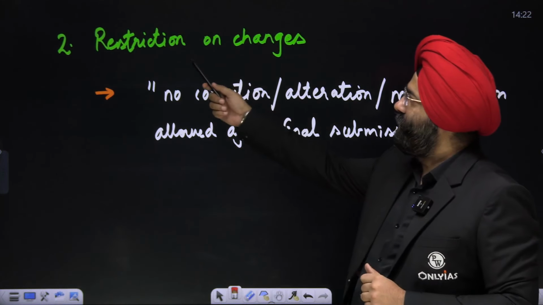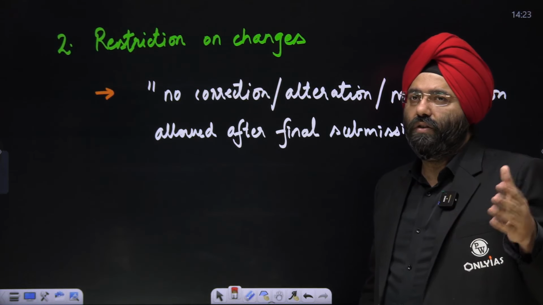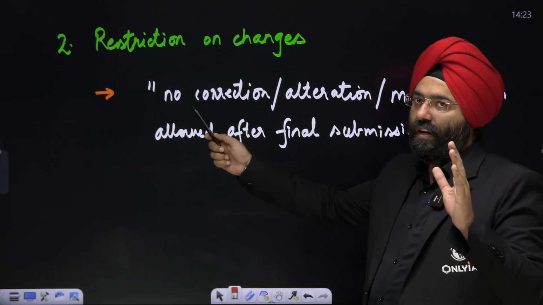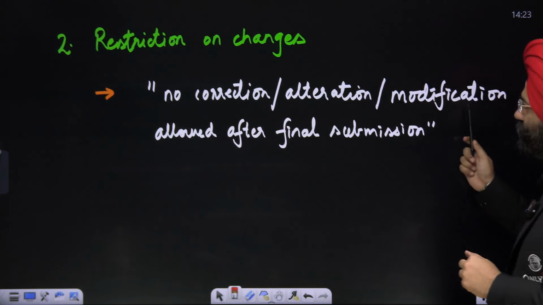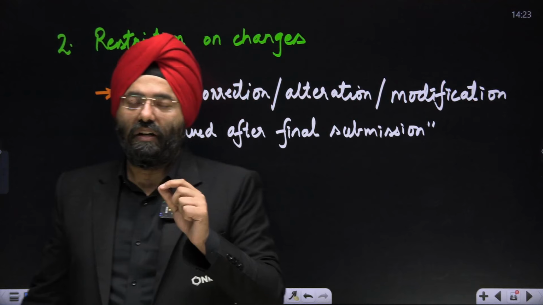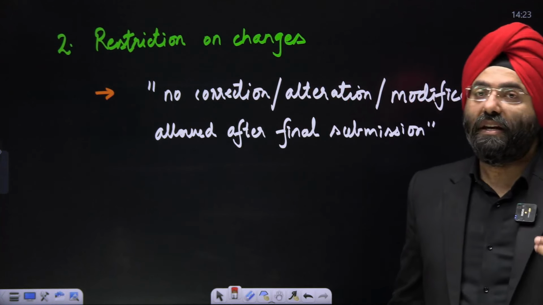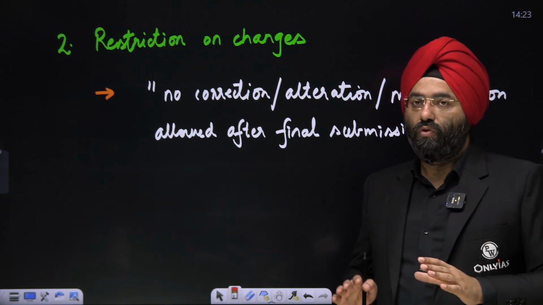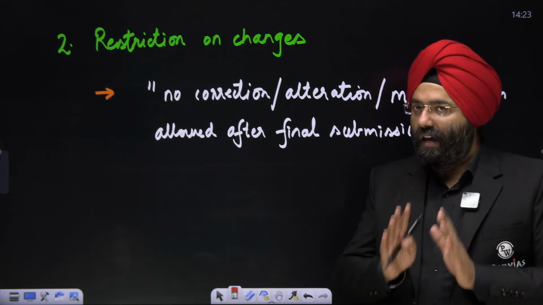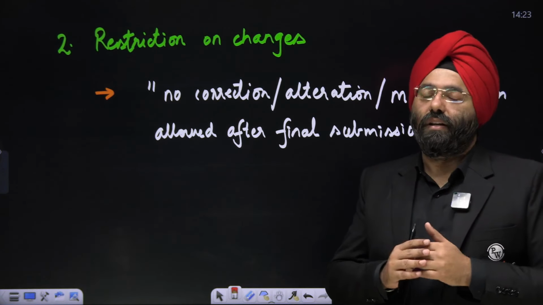Second, restriction on changes. Now see, you have already put in the universal registration number and all those things. Again, you cannot repeatedly make changes. The form very categorically says no correction, alteration and modification allowed after final submission. Earlier, certain changes could be made, but not now. So for every single detail you put in all these steps, you should not make any error. That is why I'm telling you, be in a proper mood, be in a proper state, eat proper food, be active, and only then apply for this examination. Not in a half sleepy state, where you possibly commit errors. Do not do that, right?